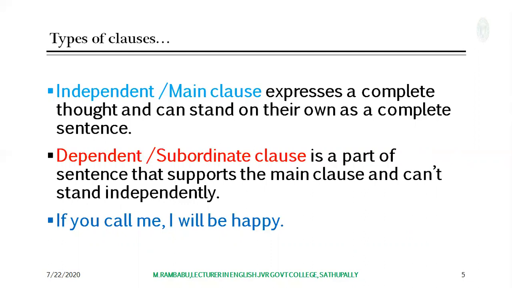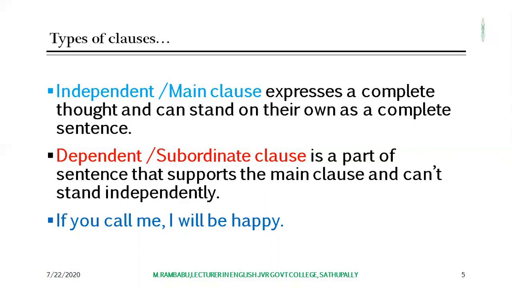An independent clause has a complete meaning on its own and it expresses a complete thought. But a dependent clause merely depends on the main clause. It supports the main clause and cannot stand independently.